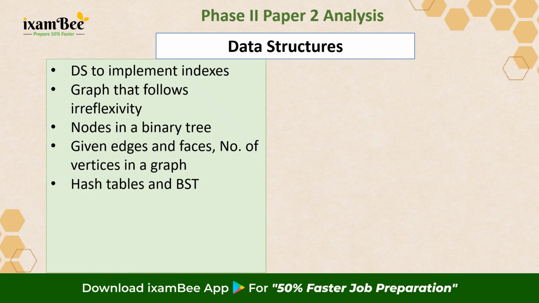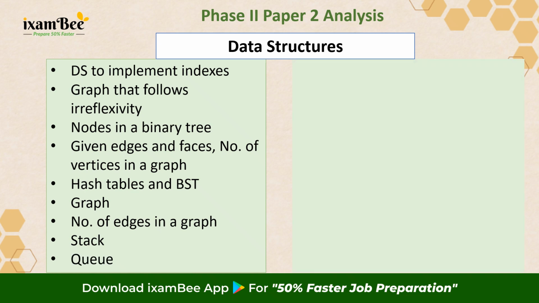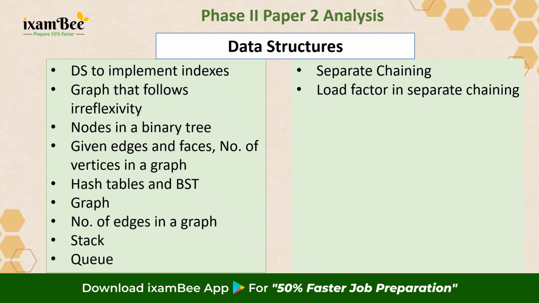Some questions were based on hash tables and BST, graph-based questions, number of edges in a graph, and simple questions on stacks and queues. There were also questions on separate chaining and load factor. You were also asked questions related to pre-order traversal of BST.